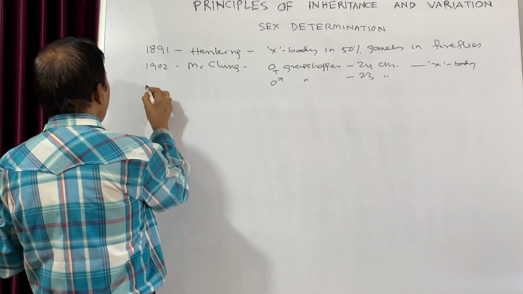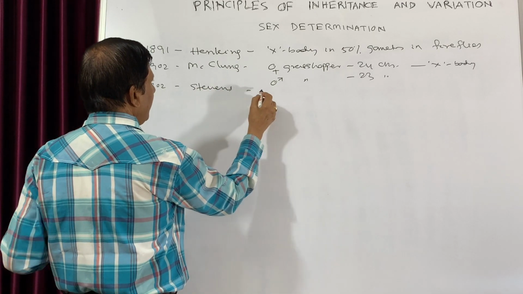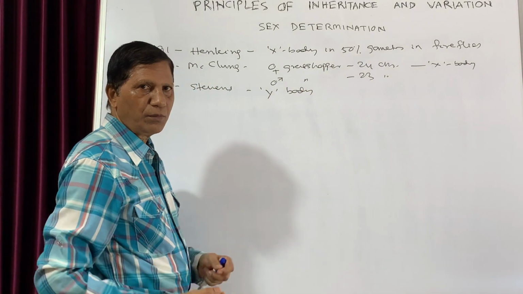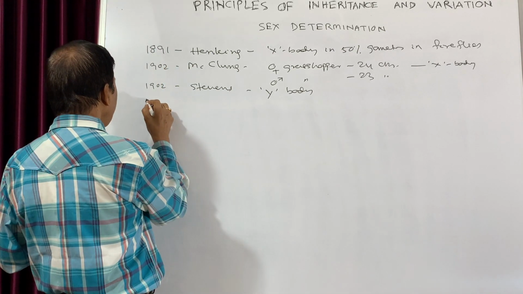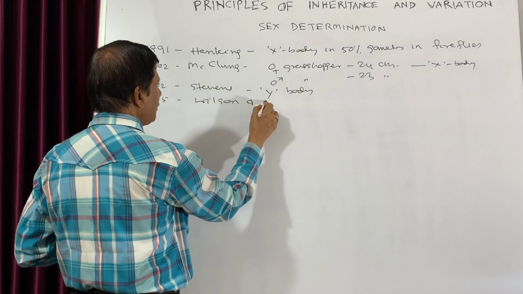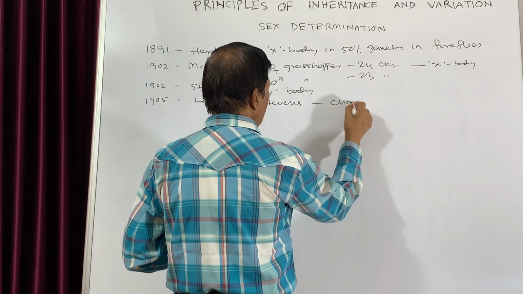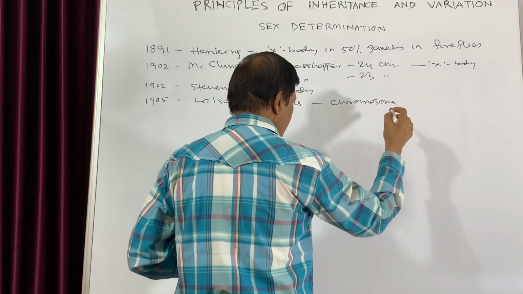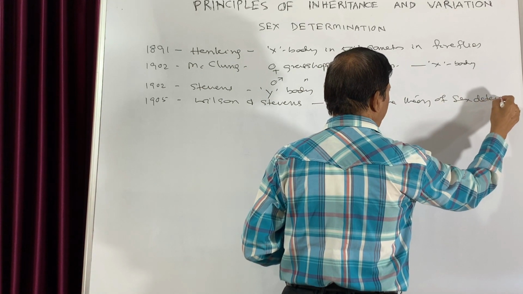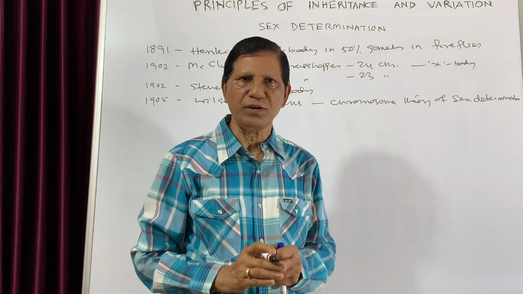Then again in 1902, another scientist known as Stevens found one Y body in the sex chromosomes or in the gametes, and ultimately in 1905, Wilson and Stevens put forth one theory, that is the chromosome theory of sex determination, and this is the most acceptable form of sex determination at present.